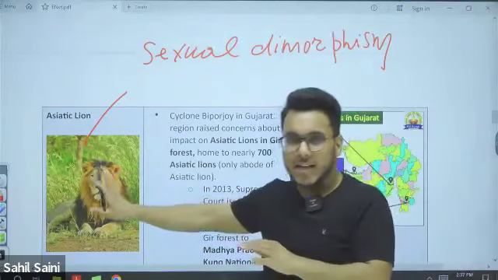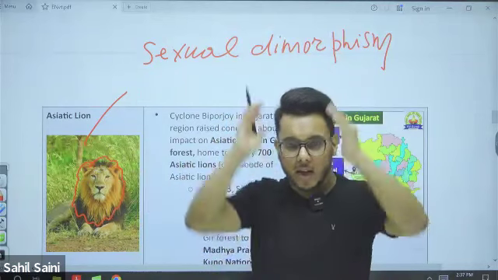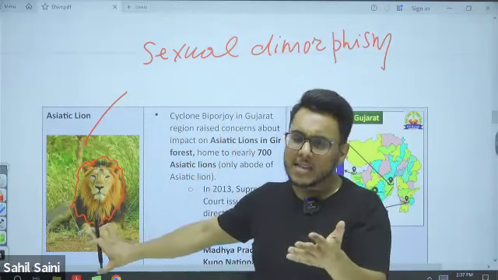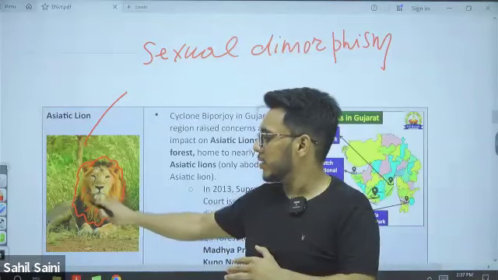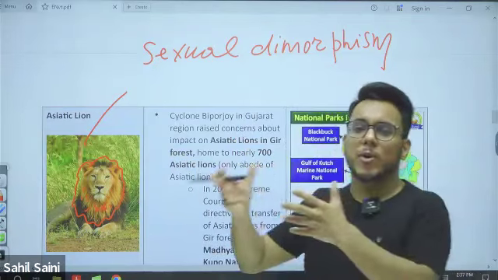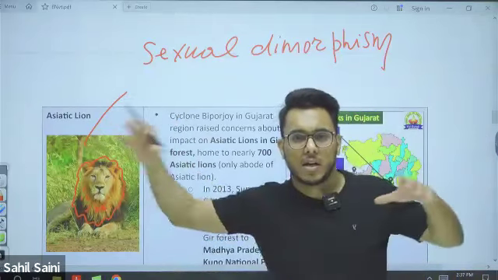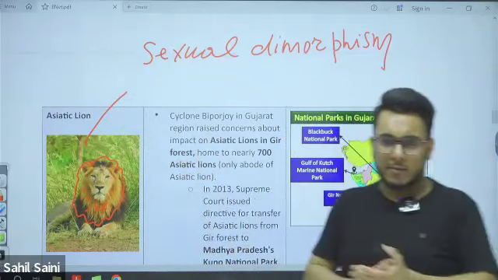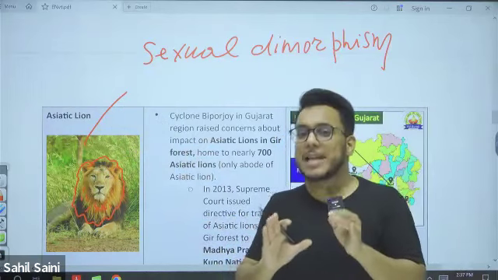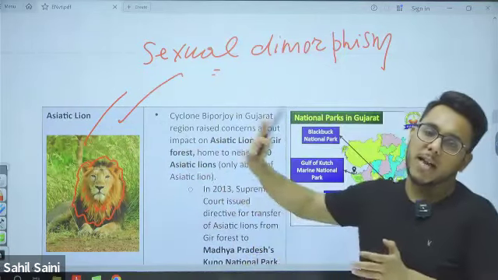Male Asiatic lions have a particular fur around their head and neck, but female lions don't. Similarly, peacocks have vibrant wing feathers, while peahens don't. In many species, male and female look different. That is sexual dimorphism, and lions have it.